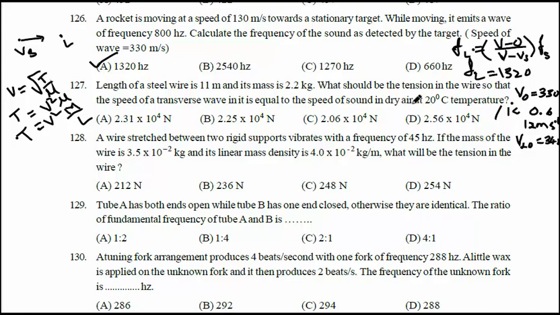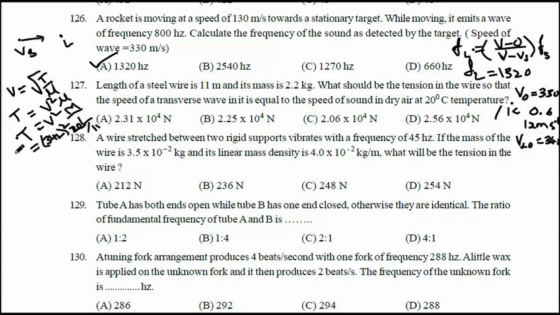So the speed of sound at 20 degrees centigrade, 342, is equal to the speed of the transverse wave. So T equals V square, V20 square, that is 342 square into M by L. M is 2.2 divided by 11.